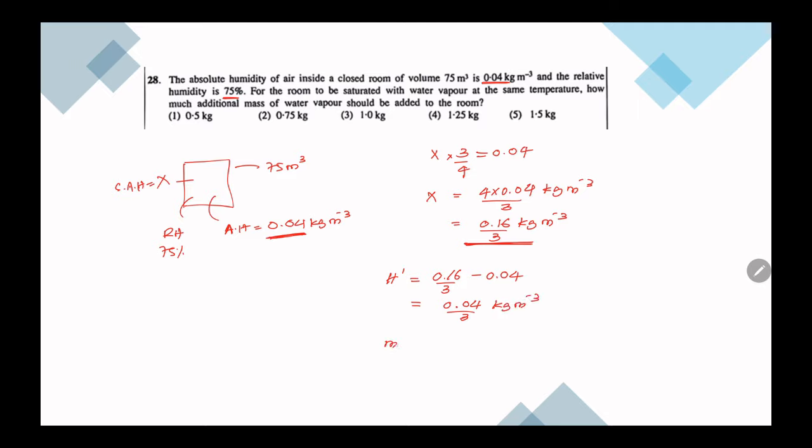Then the mass required is equal to 0.04 by 3 into 75. So you have to multiply by 25, which is 1 kilogram.